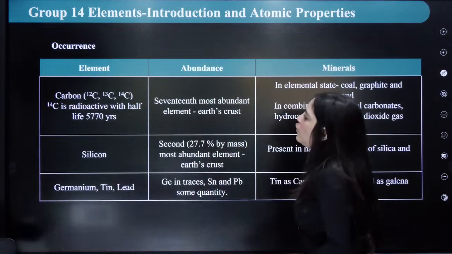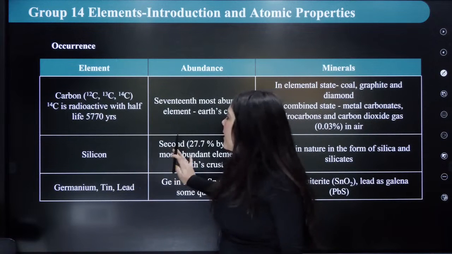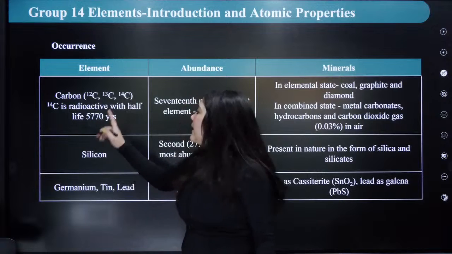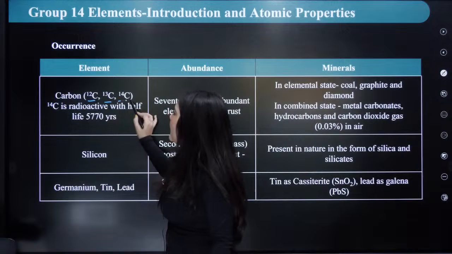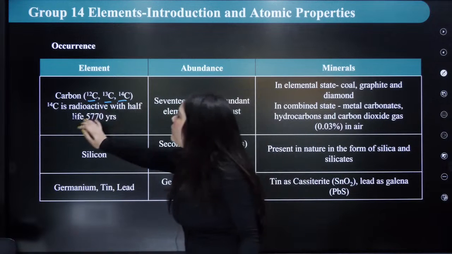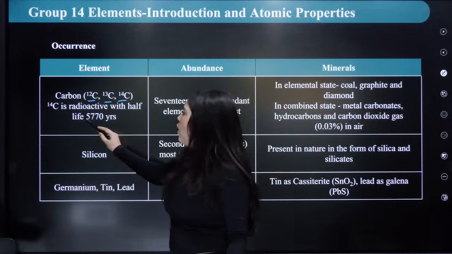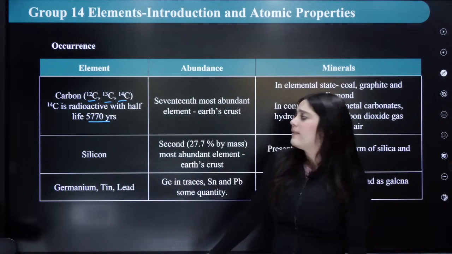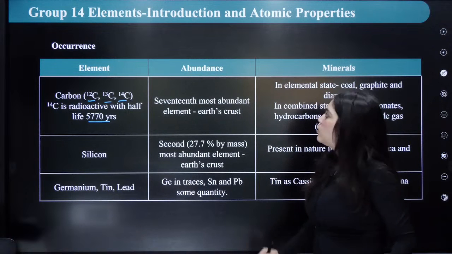Now, what is group 14? It consists of carbon. So we're going to study the abundances which are given in NCERT. Carbon has 3 isotopes: carbon 12, carbon 13 and carbon 14. Carbon 14 is a radioactive isotope which has a very big half-life of 5,770 years, but it still is an isotope. It is a radioactive isotope.